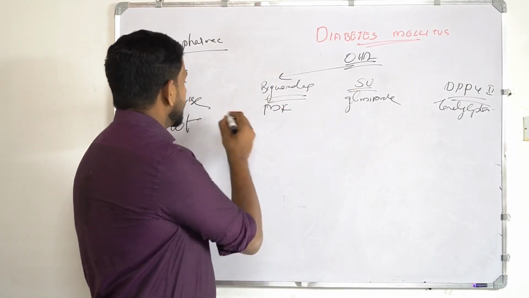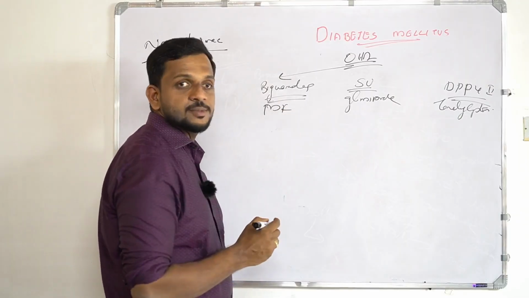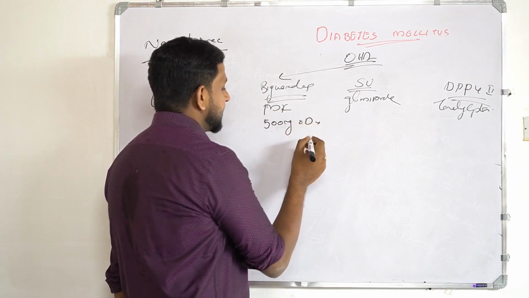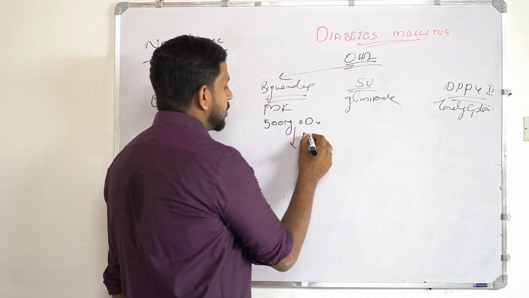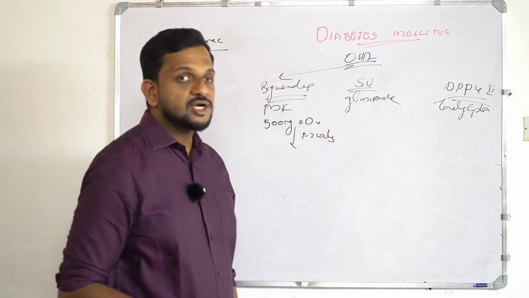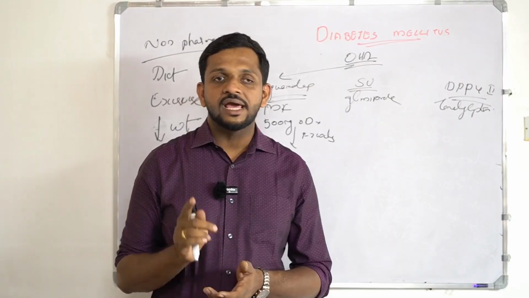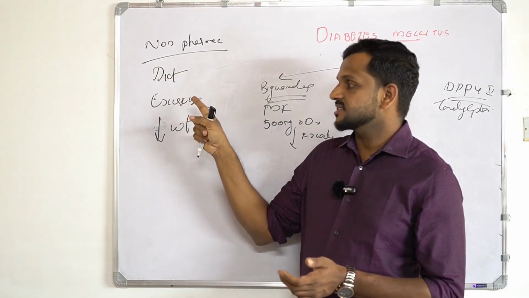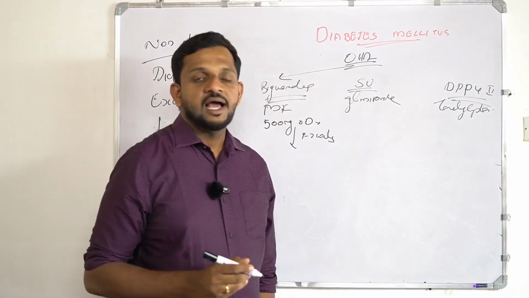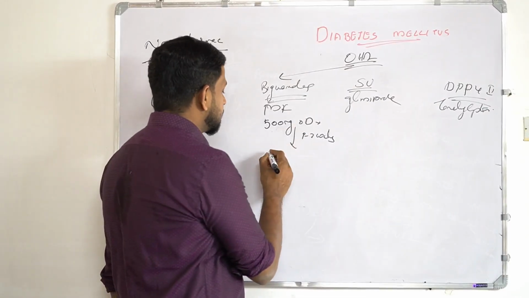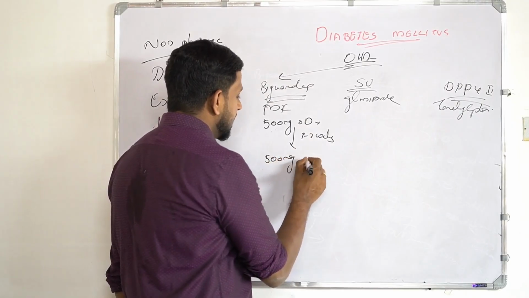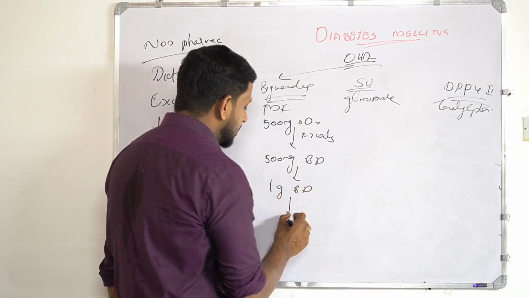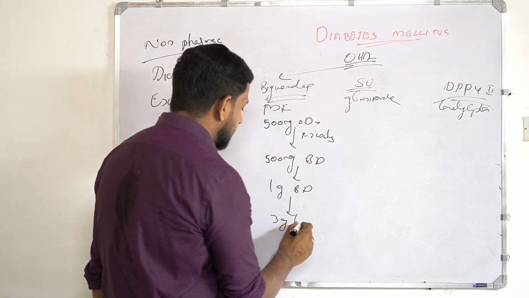So, after non-pharmacological management, we are starting treatment with metformin. I will advise it as 500 mg OD and ask the patient to come after 1 to 2 weeks. After 1 to 2 weeks, if the patient's sugar level is not getting controlled, again recheck the non-pharmacological history, that is, if the patient is doing proper exercise, if the diet control is proper or not. And if it is not getting controlled with metformin 500 mg OD, then it is metformin 500 mg BD. After that, it is metformin 1 gram BD. Like that, you can go up to 3 gram per day.